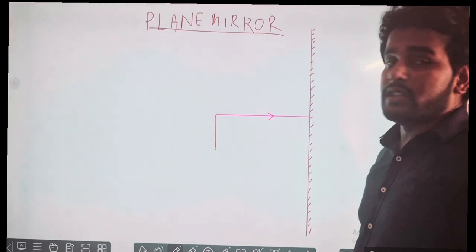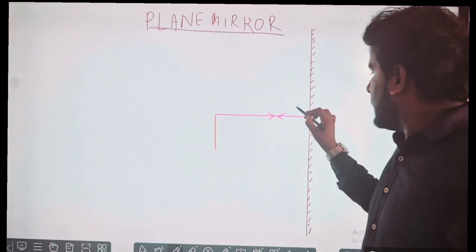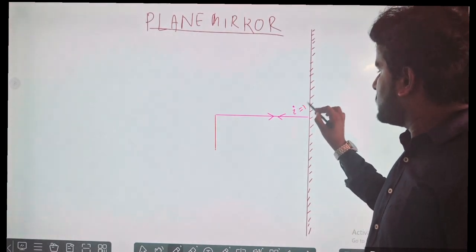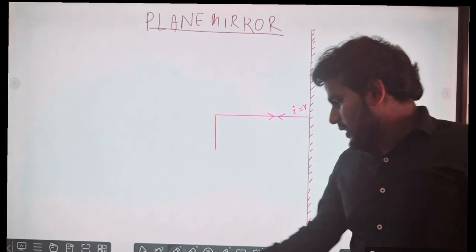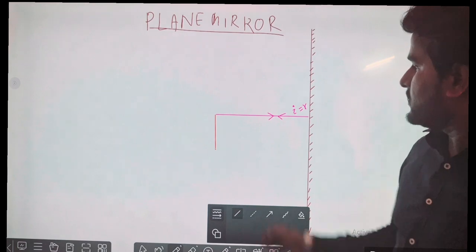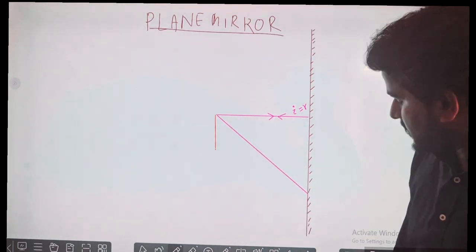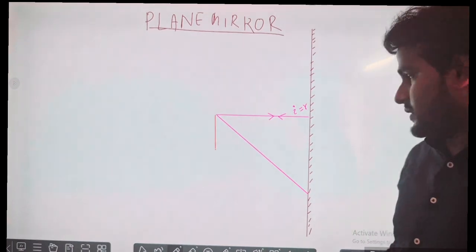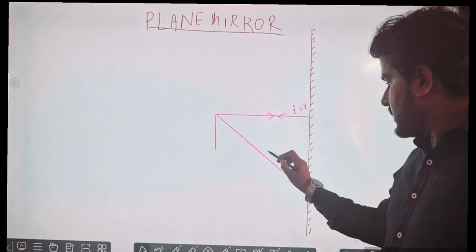So it went along this path and will return along the same path, because I is equal to R, both are 0 degree. Now I have already told you that a minimum of 2 rays is needed. So let us see that. Let us take another ray like this. If this is the other incident ray, then the reflected ray will come.